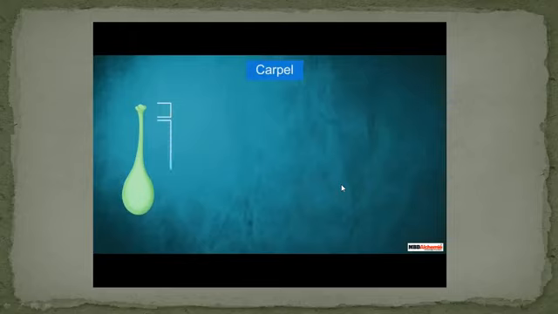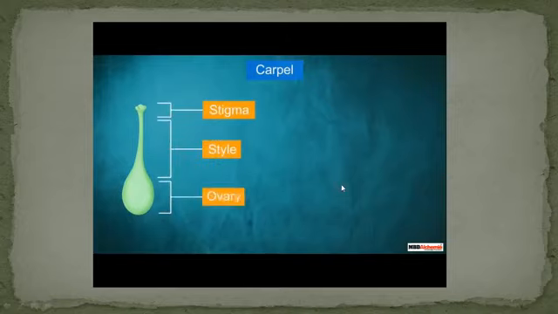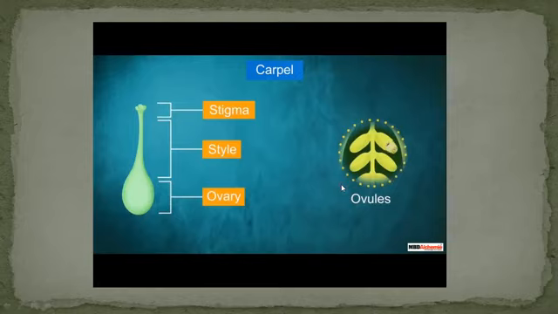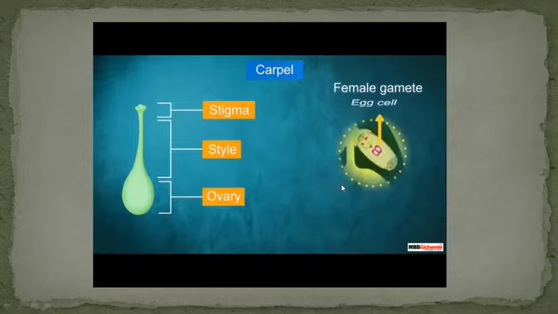The carpel is made up of three parts. The upper part is the stigma, the middle elongated part is the style, and the lower part is called the ovary. This ovary contains a number of ovules. These are also called female gametophyte.